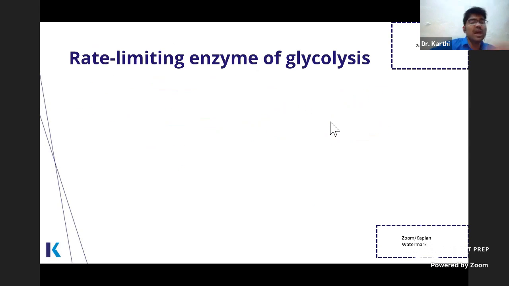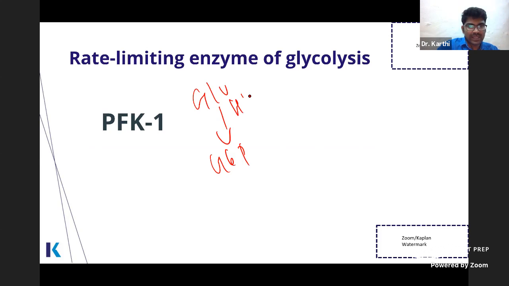Clear? Now, this question, rate limiting enzyme of glycolysis. So people say, why can't it be hexokinase? The rate limiting enzyme is the enzyme which catalyzes the slowest possible step of the reaction, and the product should be unique. If you see, glucose is converted into glucose 6-phosphate by hexokinase, but glucose 6-phosphate can go to other pathways like the HMP shunt and all.